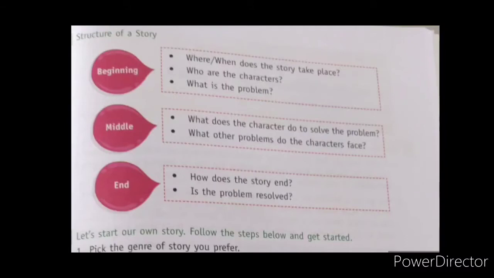Then at last the end, that is the conclusion. How does the story end? Is the problem solved or not? So in the end it should be concluded with how the story ends and whether the problem is solved or not. So this is the structure of story writing, children: beginning, middle, and end.